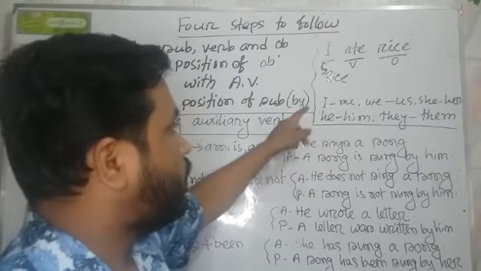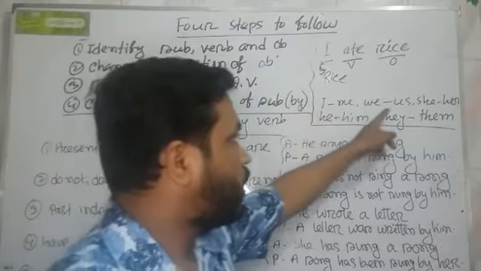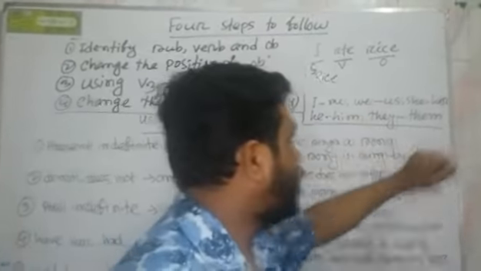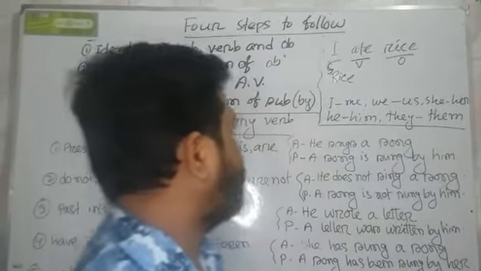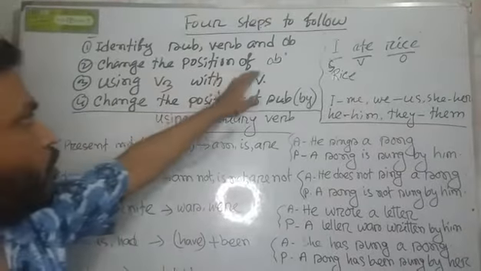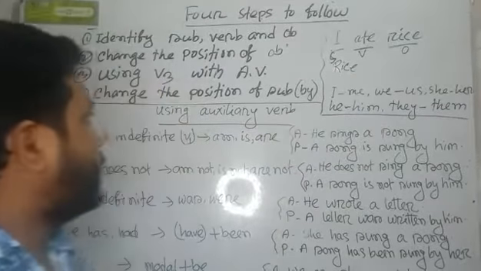That means I will become me and me will become I. We will become us, us will become we. She will become her, he will become him, they will become them. So at first we have to change the position of object. That means object will become subject.